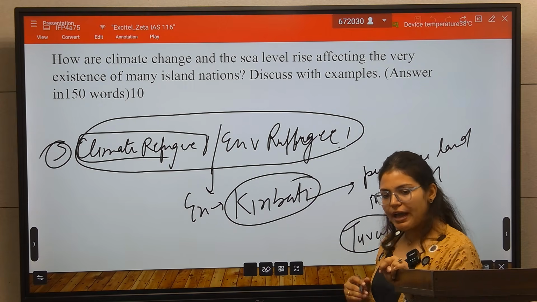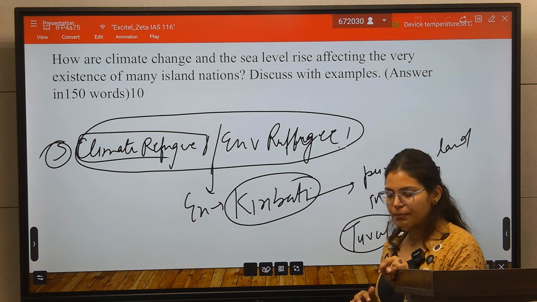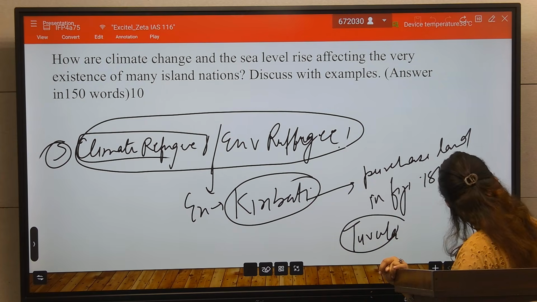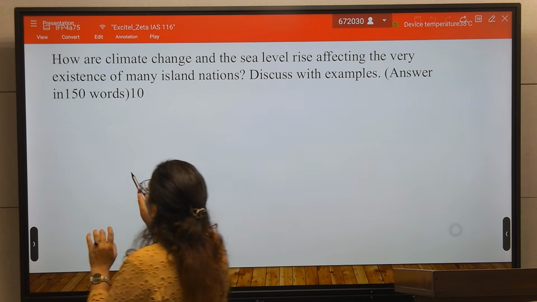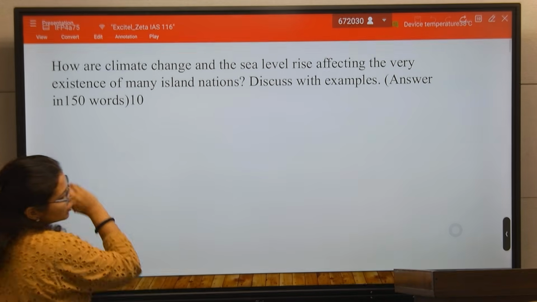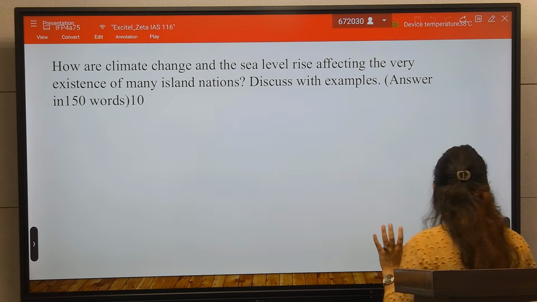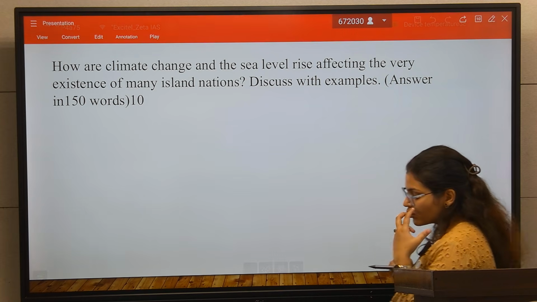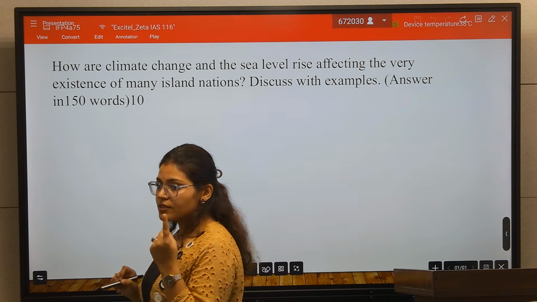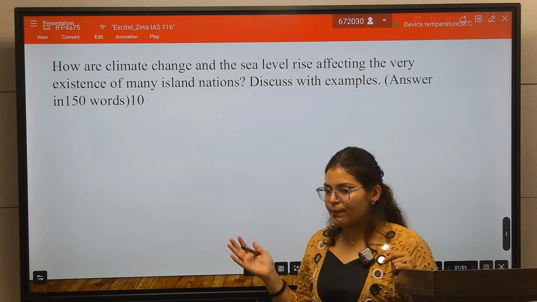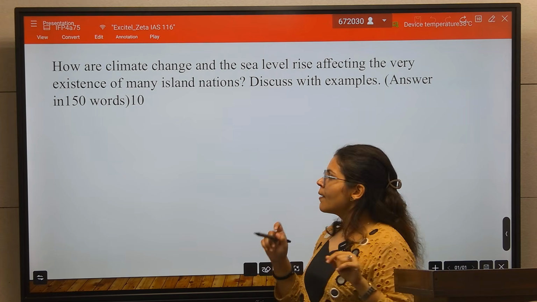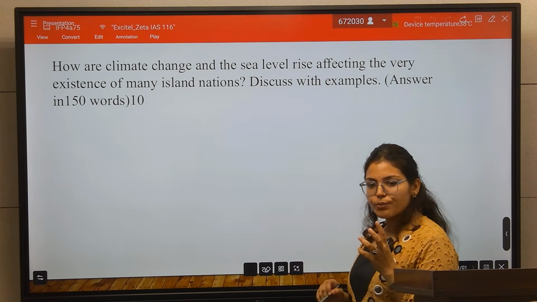So these can be the 5 points that you write in your body part. Now the value addition. These 5 points will be written by everyone. Now how will you add the value? First, in the intro part, you will write the data, then the example. So this is also value addition. But how to make your answer more presentable?